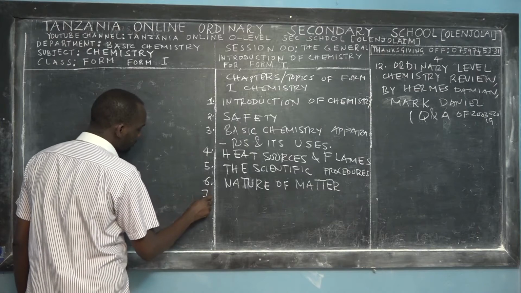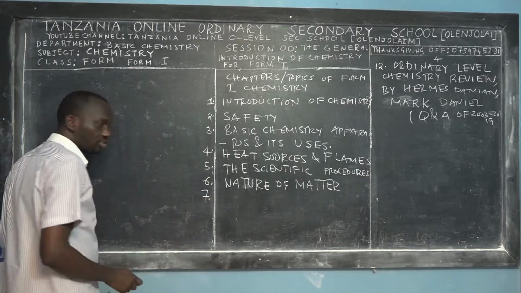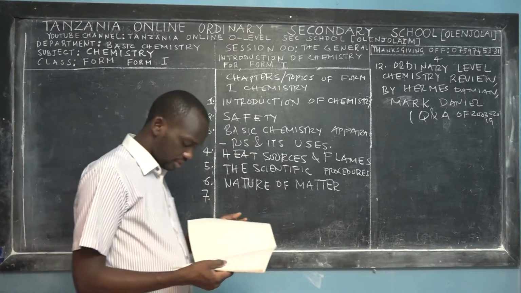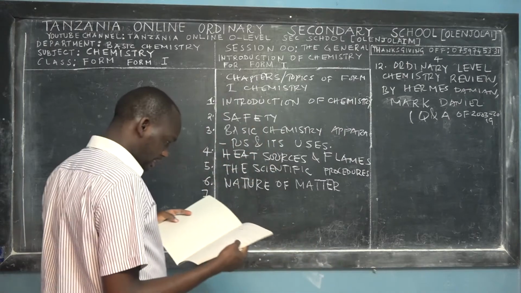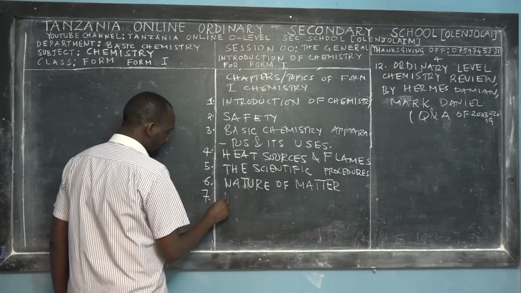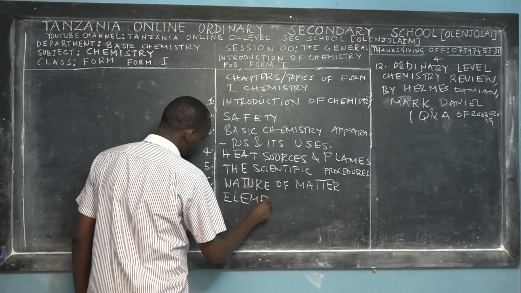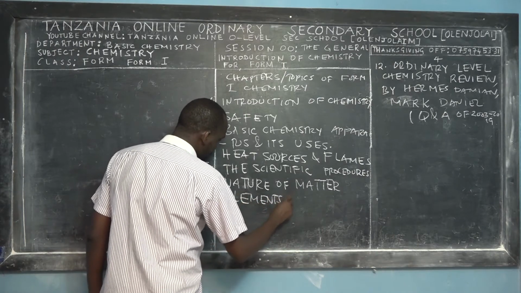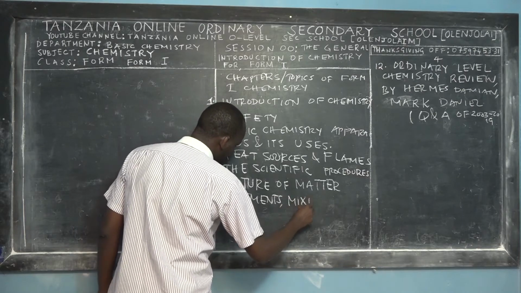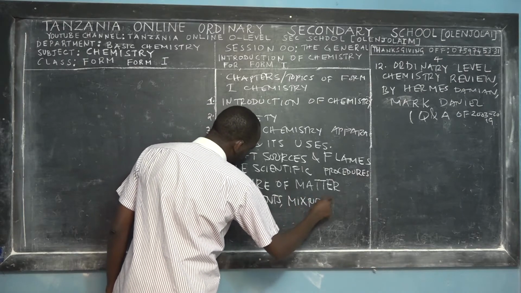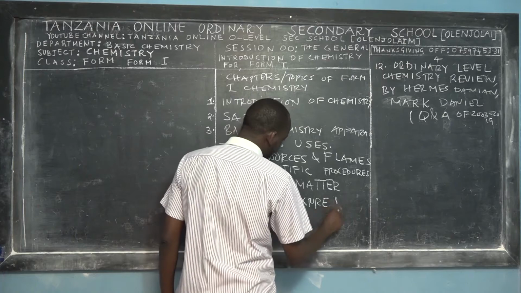Then the seventh topic for chemistry Form 1, right? It's called elements, mixtures, and compounds. I will teach you about elements, about mixtures, and also about compounds.